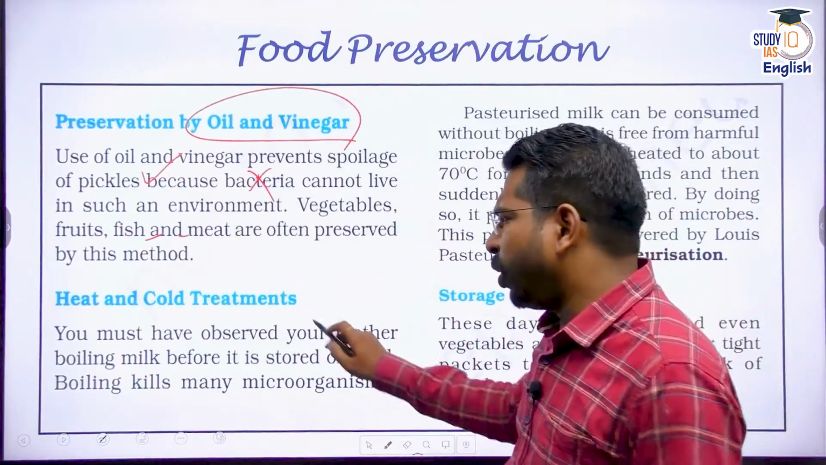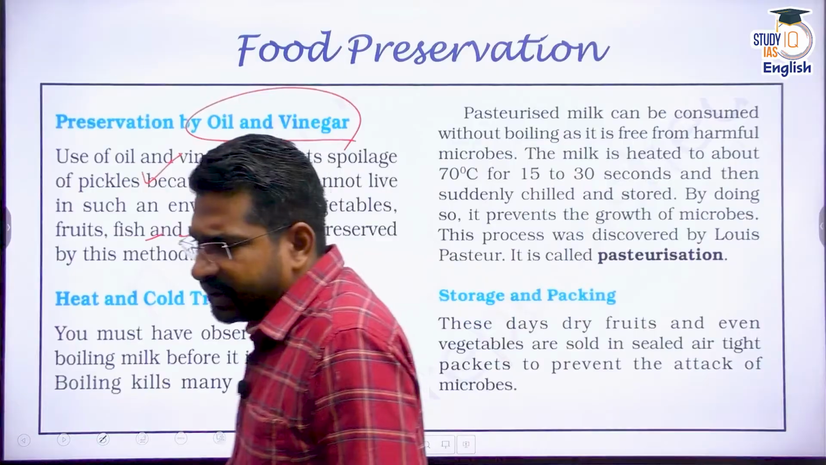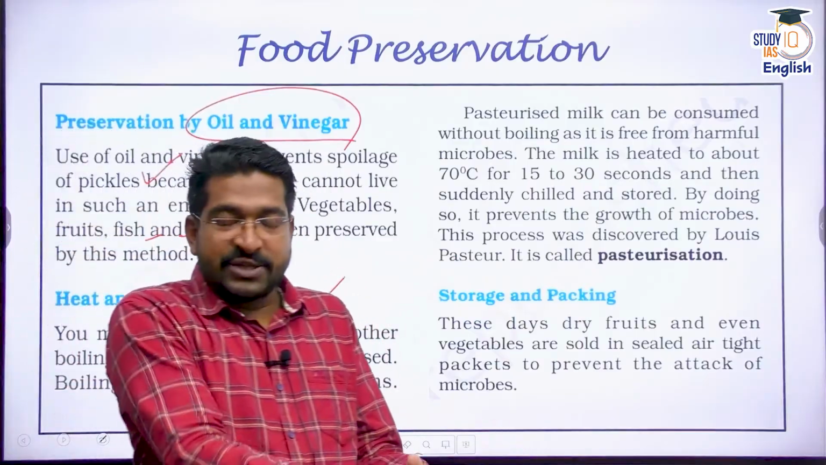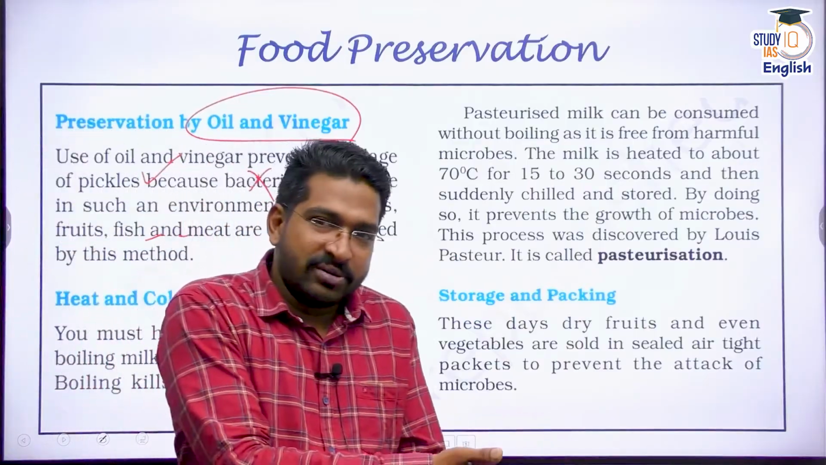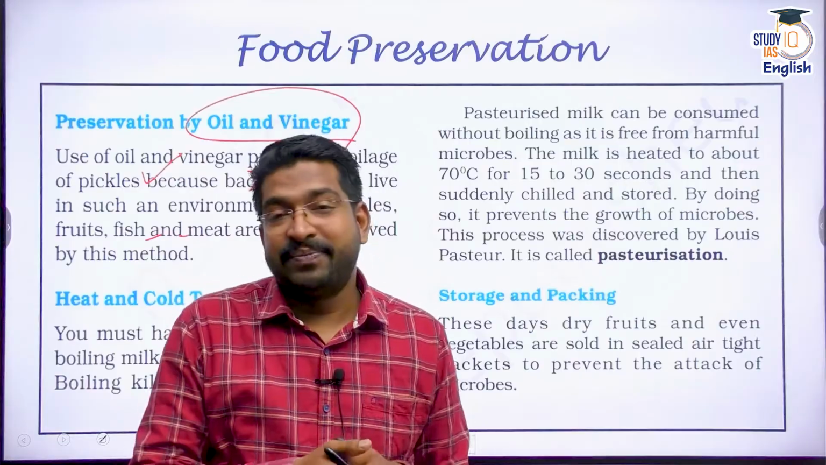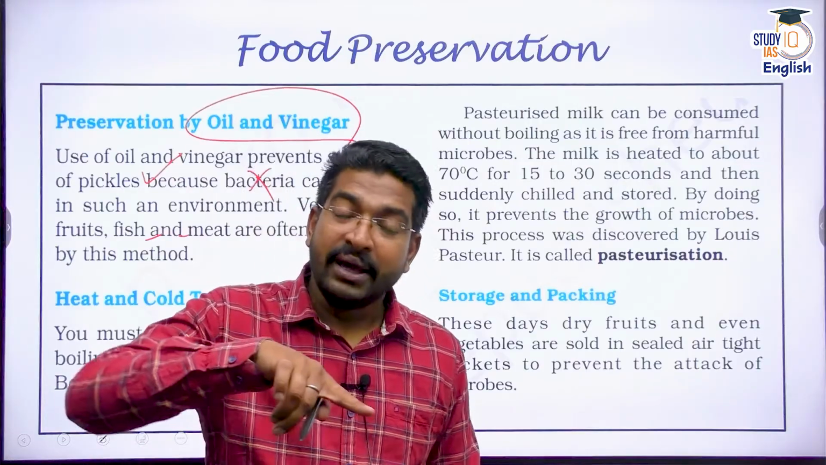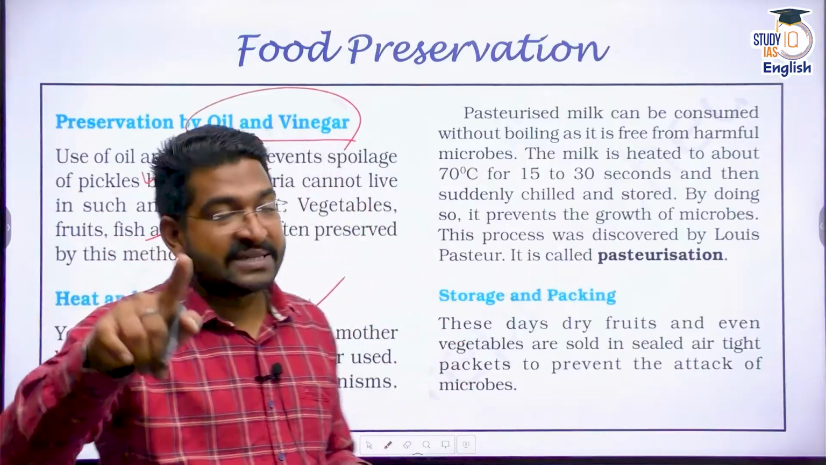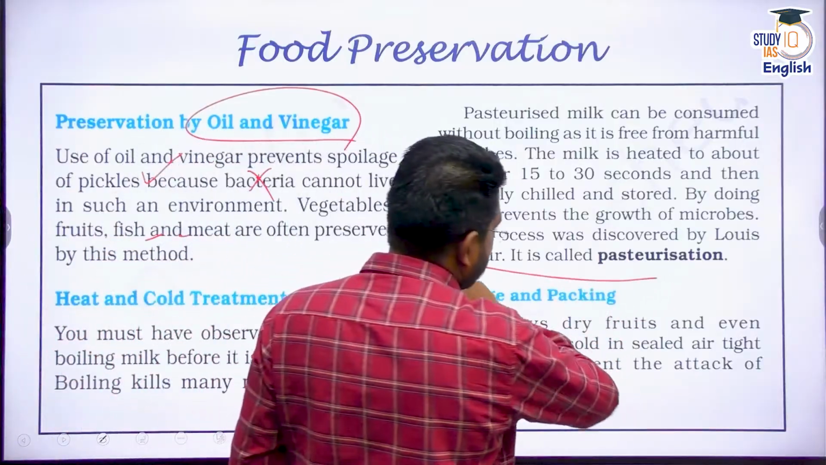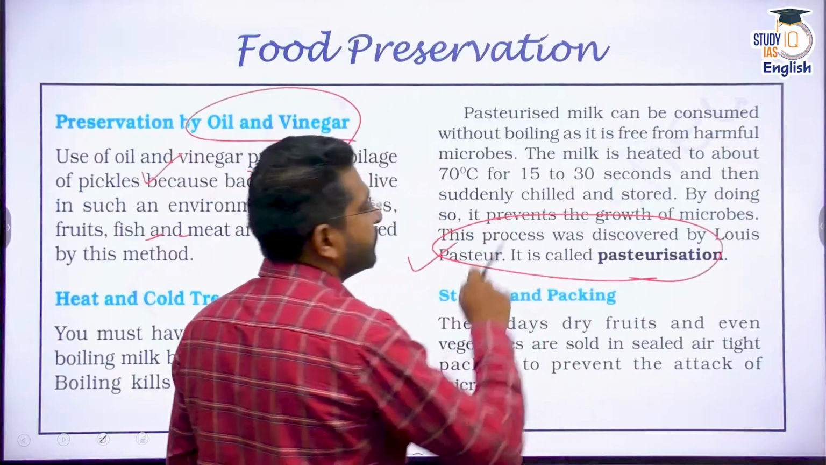You can also go for hot and cold treatment. Either put it in the fridge. That's why when you keep something in the fridge, it will stay for longer. That means the food does not turn stale. Why? Microbial activity is reduced. Or you can go for heat treatment. One of the classic examples of heat treatment is pasteurization, as I told you, discovered by Louis Pasteur.